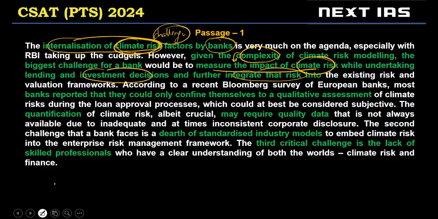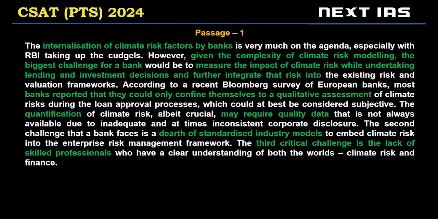Now, Europe में some banks have reported that they could only confine themselves to qualitative assessment. So they can't really have an accurate assessment. A general qualitative assessment can be done because quantification requires good data, and they don't have data. They don't have standardized industry models to check climate risk, right?